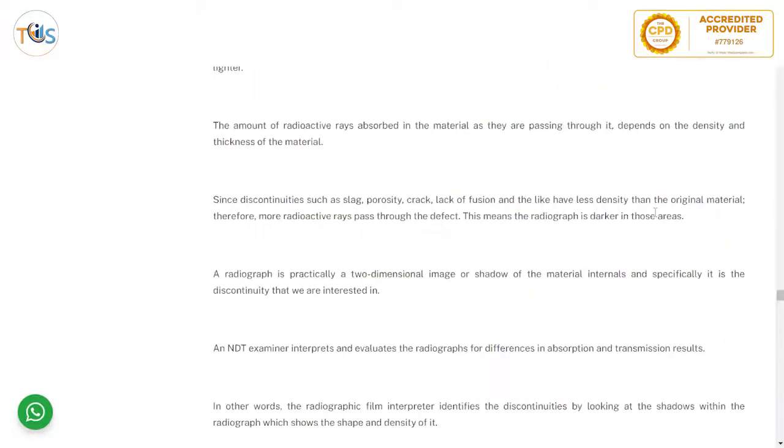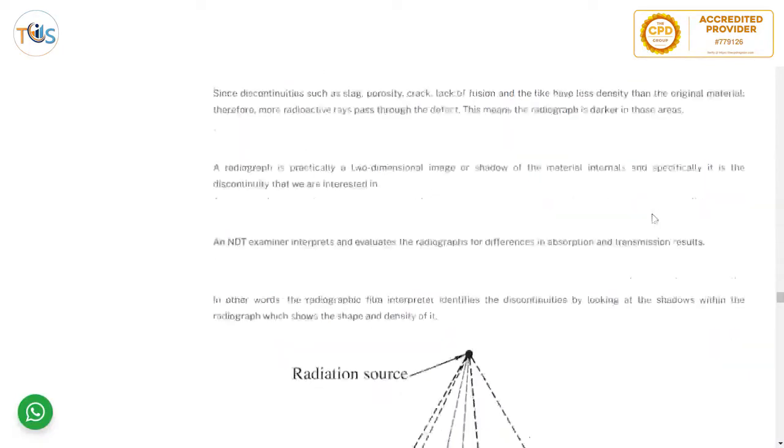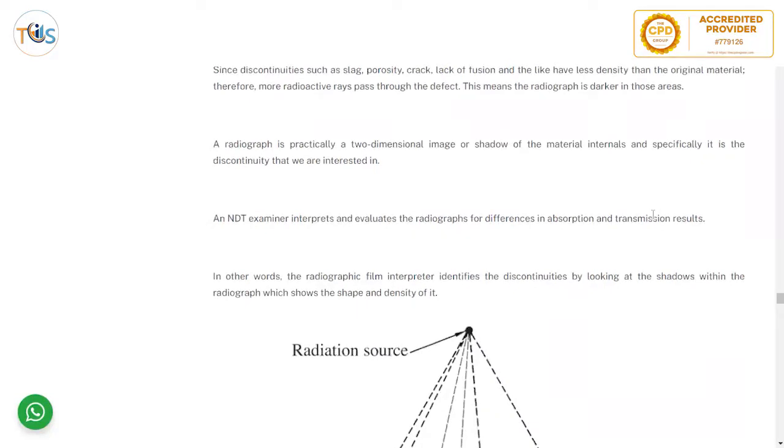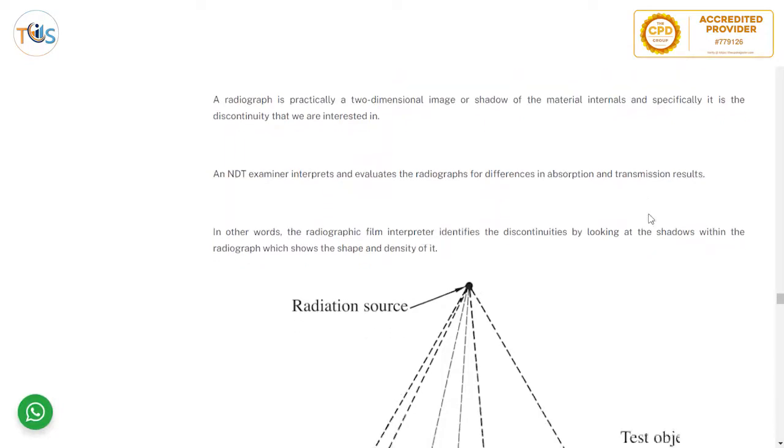The amount of radioactive rays absorbed in the material as they are passing through it depends on the density and thickness of the material. Since discontinuities such as slag, porosity, crack, lack of fusion, and the like have less density than the original material, therefore more radioactive rays pass through the defect. This means the radiograph is darker in those areas.